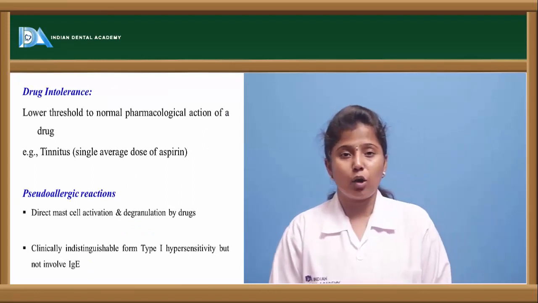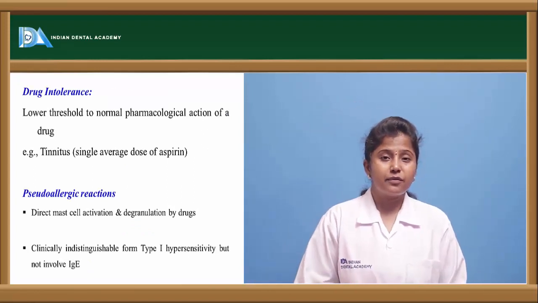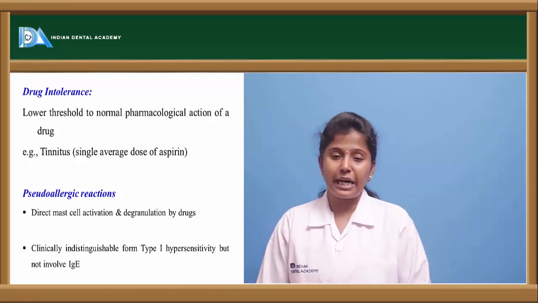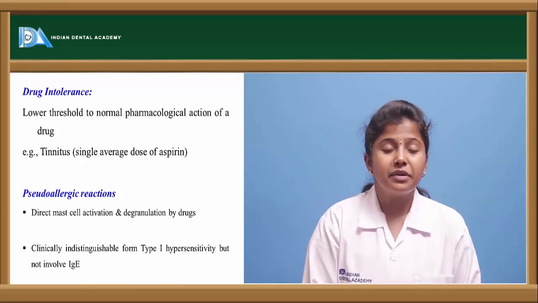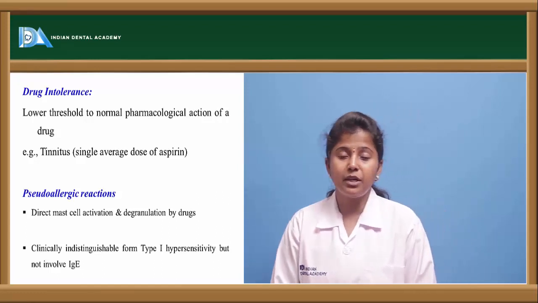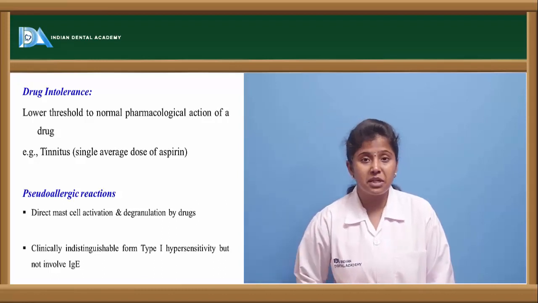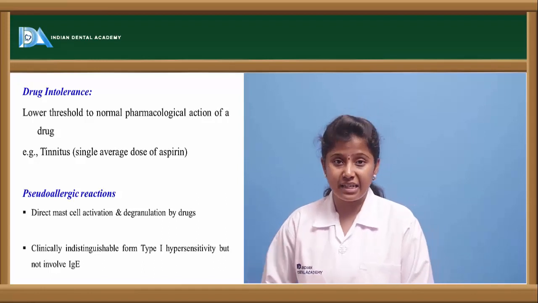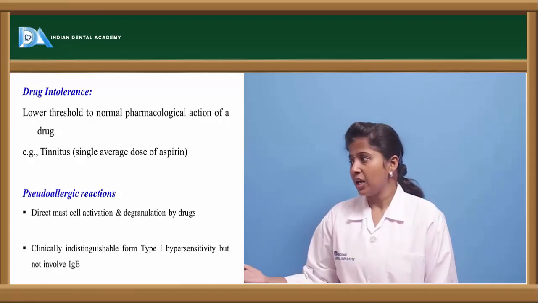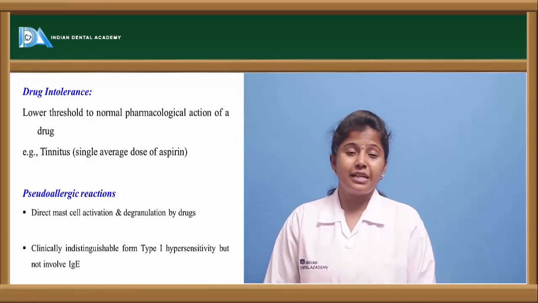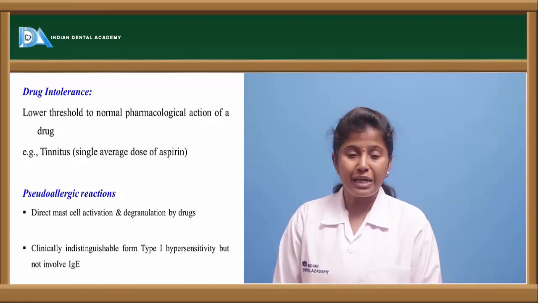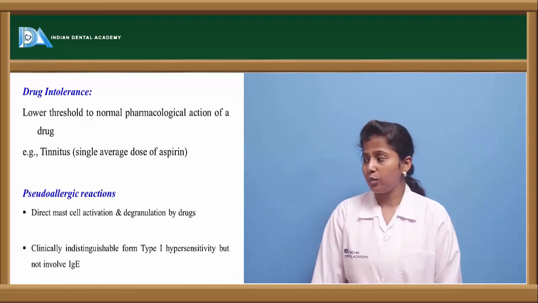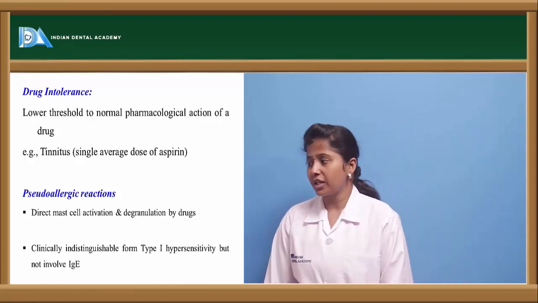The other one is drug intolerance. The first type of these adverse drug reactions is drug intolerance. Here, if we are taking any drug, the drug may be tolerated, and the drug may be accepted by the body. But if the drug is having intolerance, or we cannot tolerate taking that drug, that may lead to severe side effects. For example, aspirin given in the disorder of tinnitus. In tinnitus, if aspirin is given, it may lead to drug intolerance or type B adverse drug reactions.